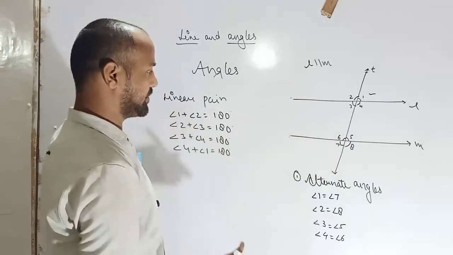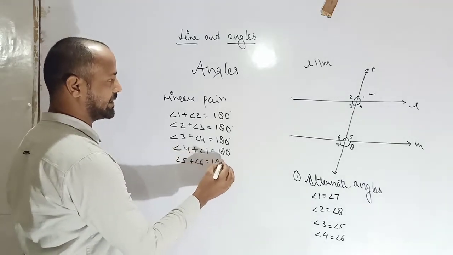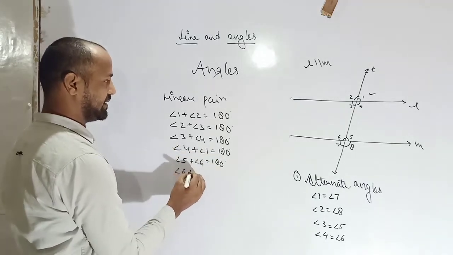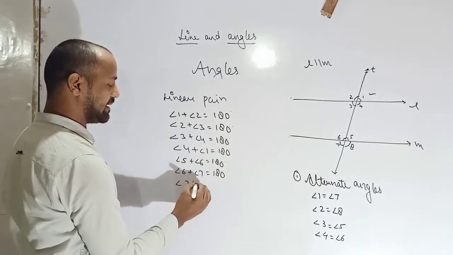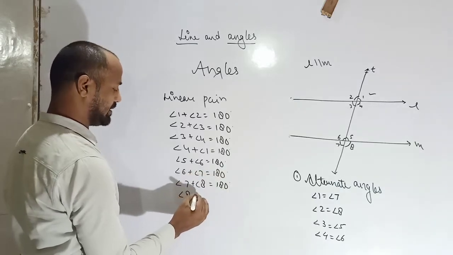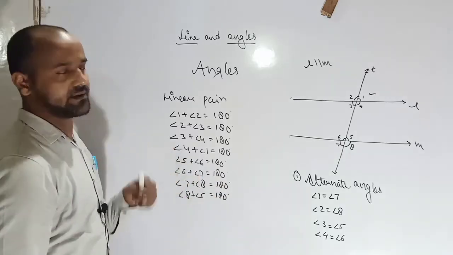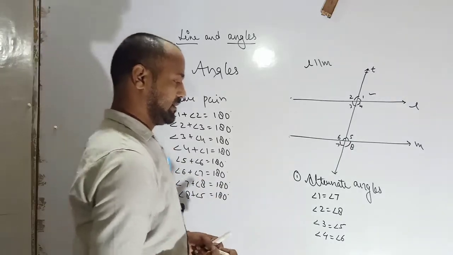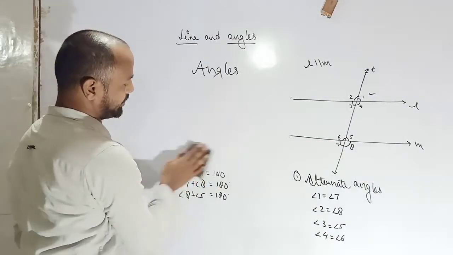Similarly here, 5 plus 6 is equal to 180 degree. 6 plus 7 is equal to 180 degree. 7 plus 8 is equal to 180 degree. 8 plus 5 is equal to 180 degree. Student, note it. Pause the video and note it. A linear pair.